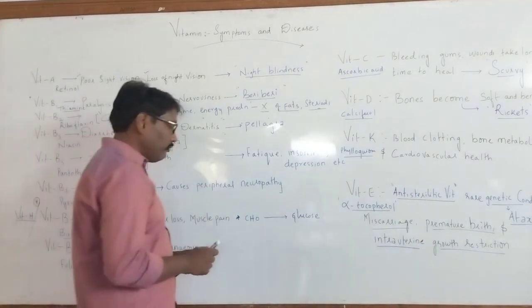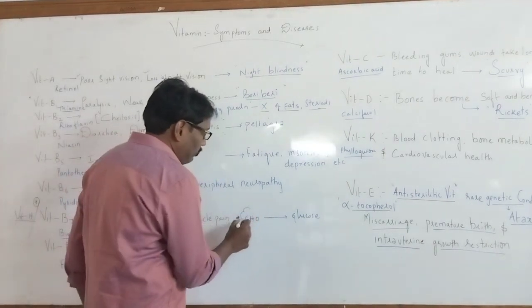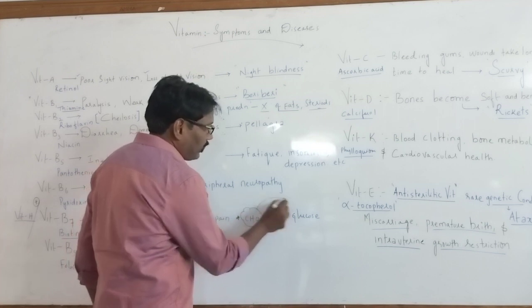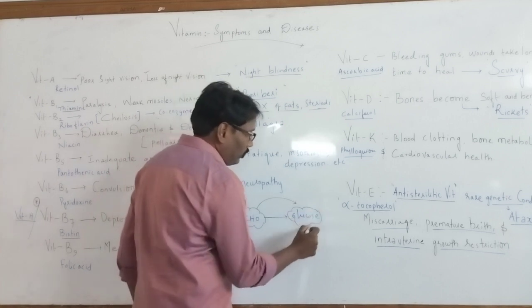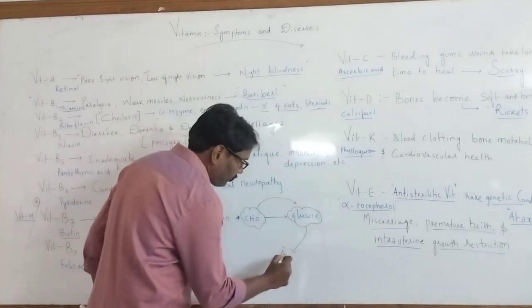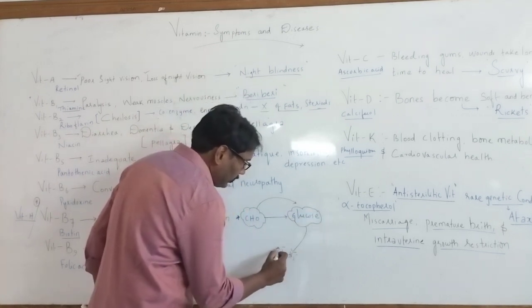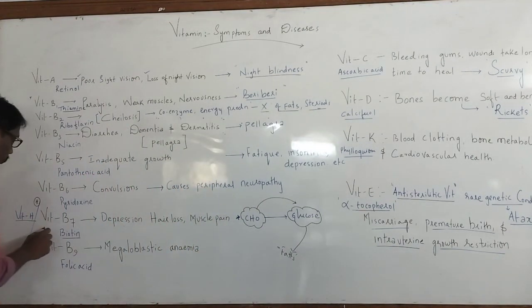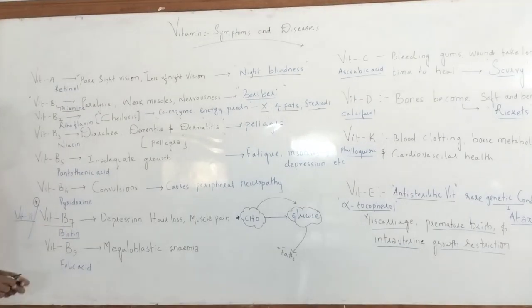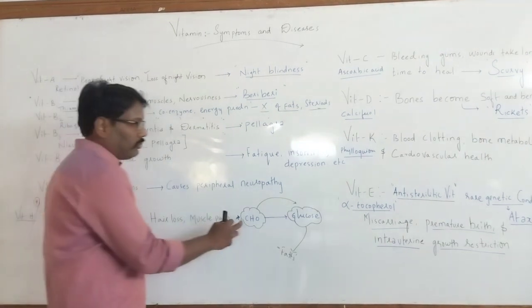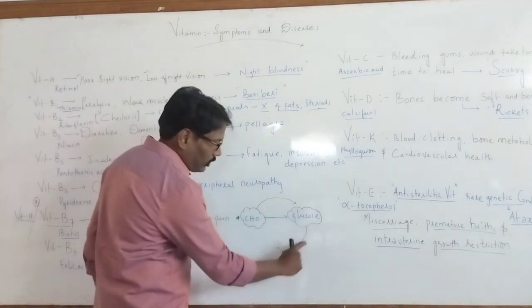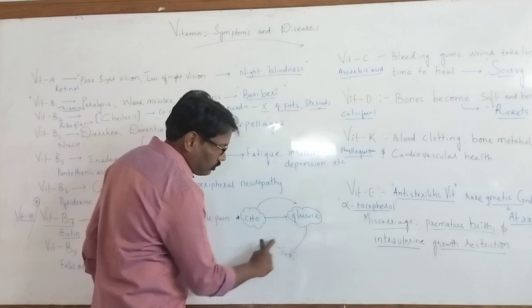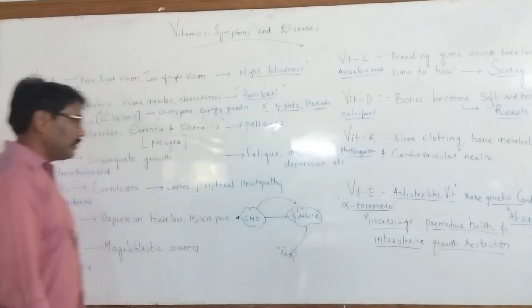And there is a conversion: the maximum amount of glucose, the carbohydrates, are converted into fats by vitamin B7. So carbohydrates are there, right? Glucose, C6H12O6, and whatever glucose is there is going to be converted into fats.